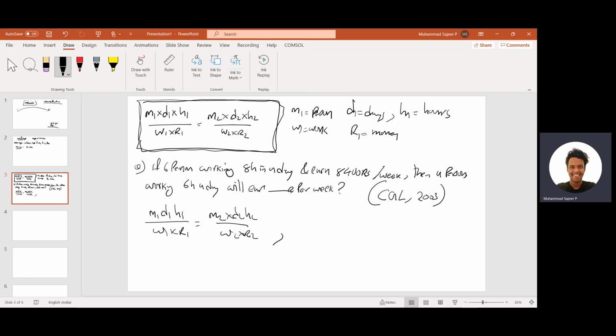Here, if you take here, you can see M1 is number of persons, right? Just the 6 persons. So 6 into D1, number of days, working 8 hours in a day and then 800 per week, right? Per week it is written. So the days he has to work is 7 days. So 7 days are the week, okay? And H1 is the hour. How much hour you work? 8 hours, okay? Divided by... So here getting 8,400 rupees, right? So the R1 is 8,400.